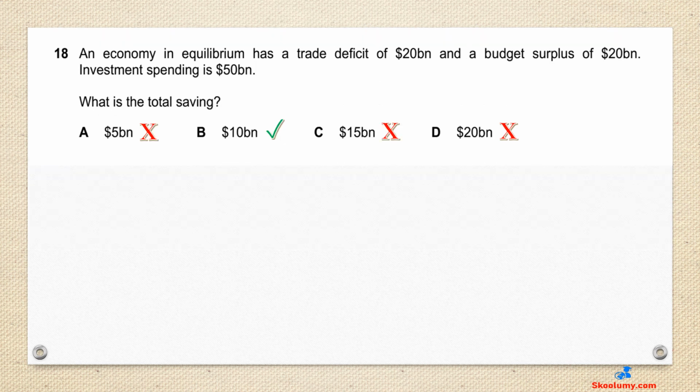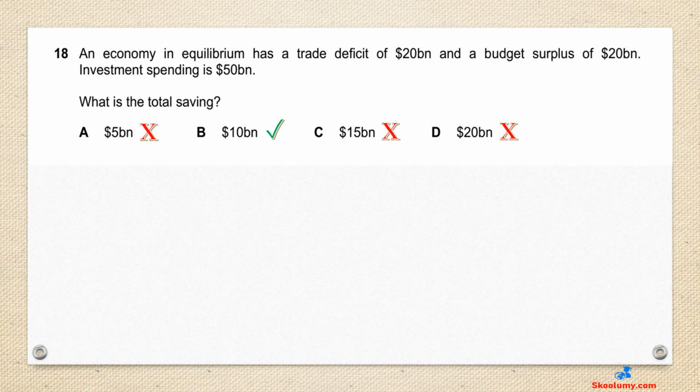Question 18. An economy in equilibrium has a trade deficit of $20 billion and a budget surplus of $20 billion. Investment spending is $50 billion. What is the total saving? The answer is B, $10 billion. An economy is in equilibrium when leakages and injections are equal. Trade deficit is a leakage because outflows from imports exceed inflows from exports. A budget surplus is also a leakage as tax revenue exceeds government spending.